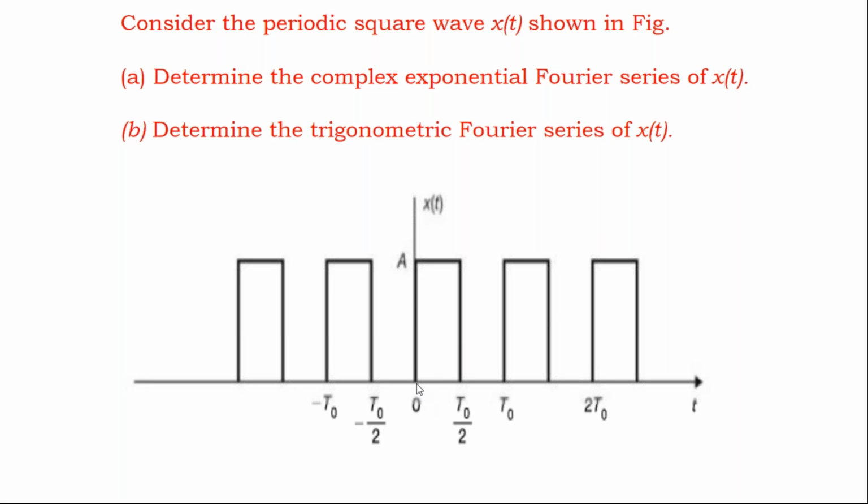At 0, the amplitude reached a from 0. The same amplitude a is maintained up to t naught by 2. And at t naught by 2, what happened? Where did the amplitude fall from a? It came to 0. And from t naught by 2 to t naught, what is the amplitude? Now what is the amplitude between t naught by 2 to t naught?